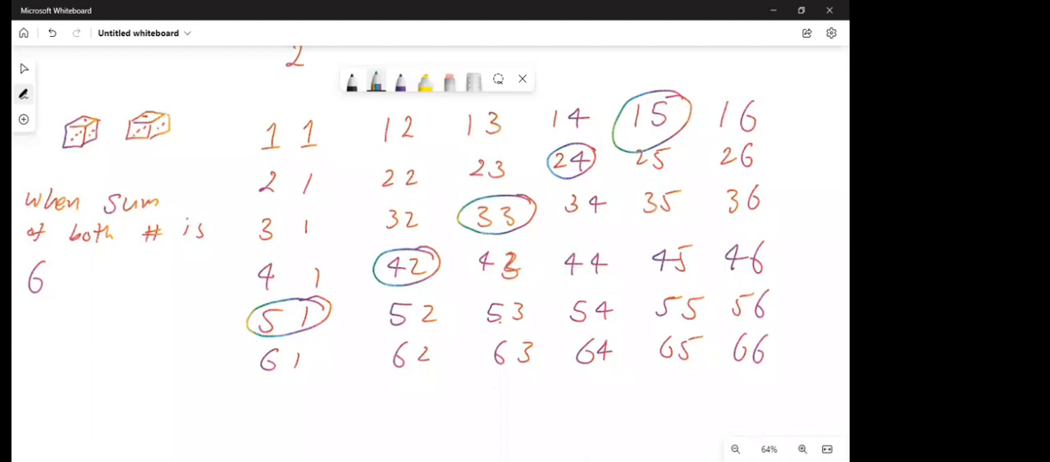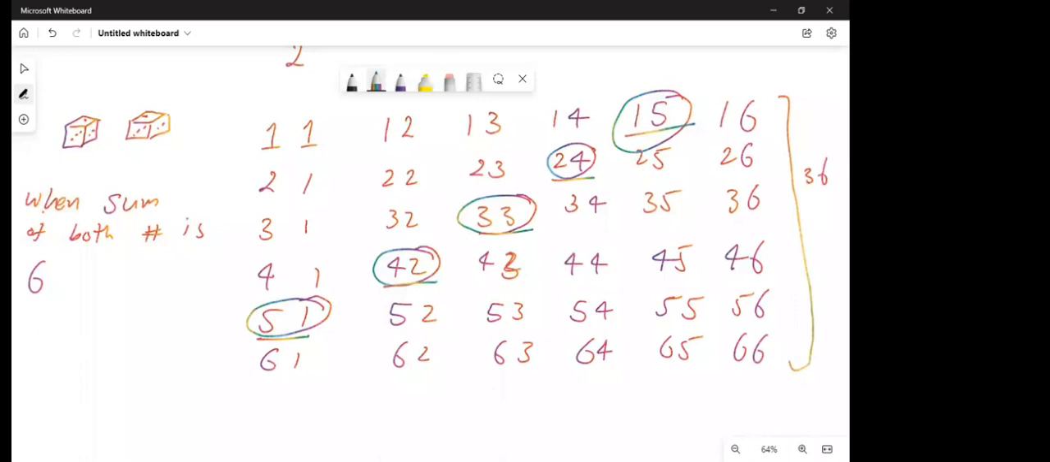Is there any other number pair whose sum can be 6? So there is no other number pair whose sum can be 6, all right? So how many were those? 1, 2, 3, 4, 5, all right? So we have 5 outcomes whose sum is 6. And how many outcomes are there in total? These are 36. If you count them, they are 36.